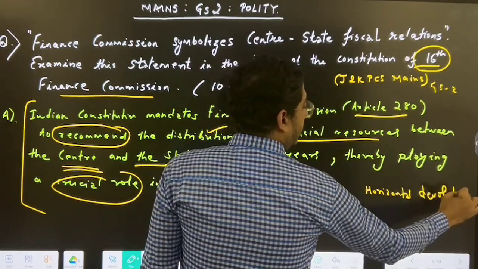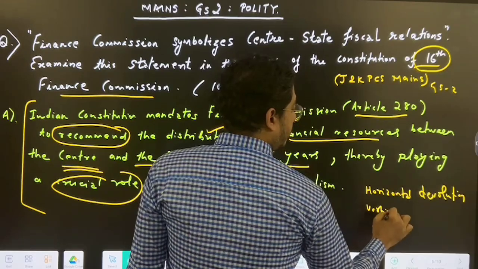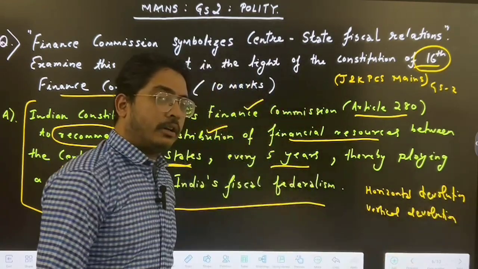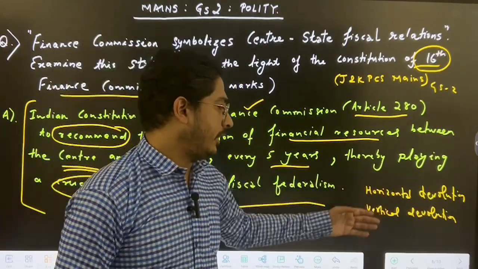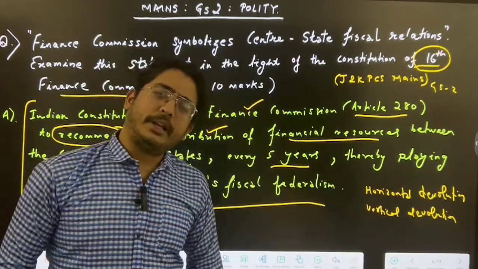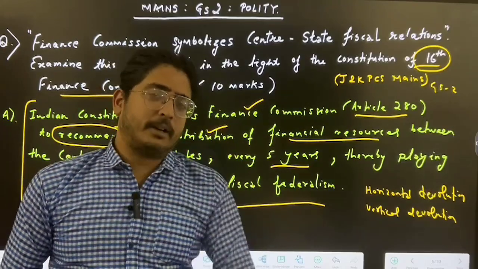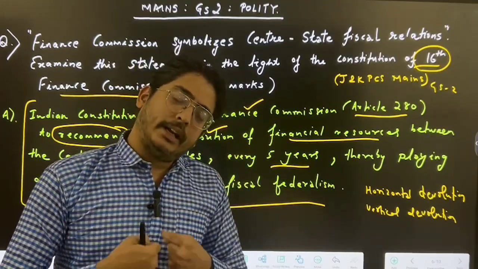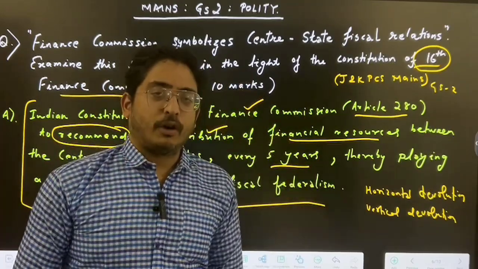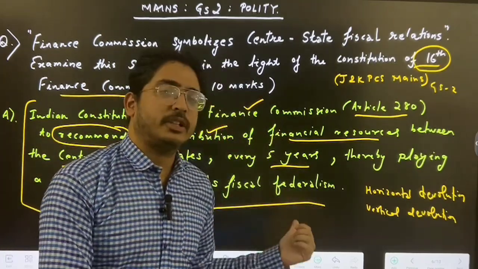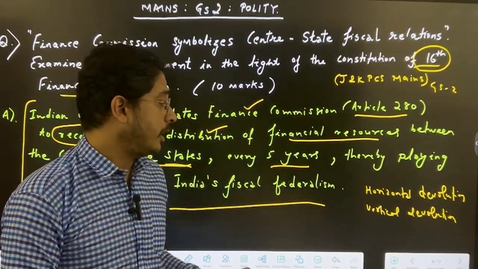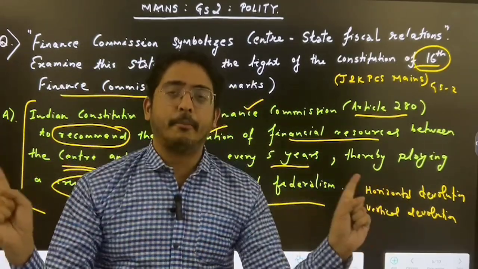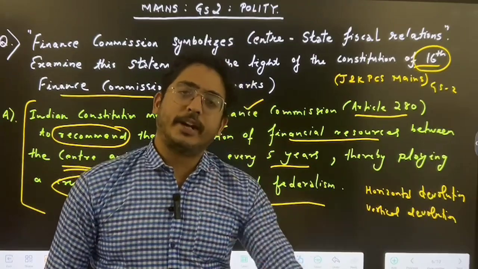Here they usually do it through horizontal devolution and vertical devolution. No need to write here what is horizontal devolution and what is vertical devolution. See, vertical devolution is the distribution between center and states, like a particular percentage from the tax pool of the center will be given to the states, for example 41%, the recent one by the 15th Finance Commission. Horizontal devolution is how that 41% will be distributed among the states based on different parameters.